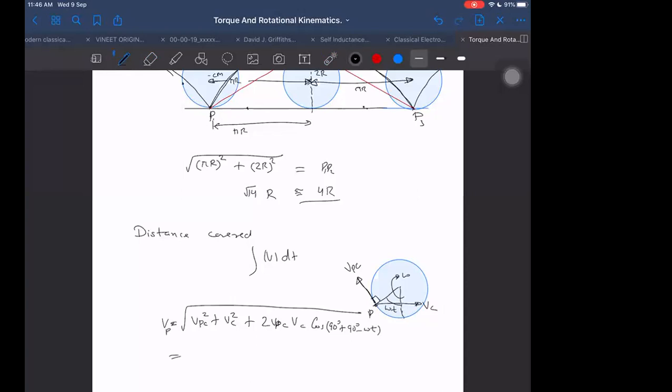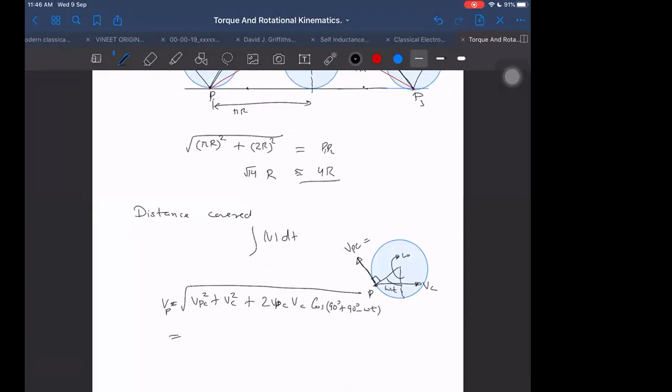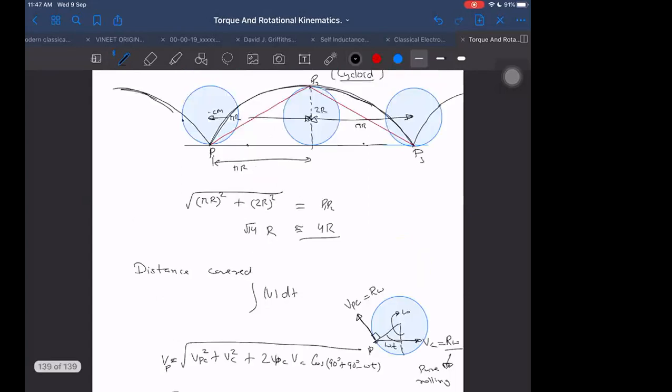What is the speed of point P coming out to be now? We know V_PC is R omega. And because it is pure rolling, for pure rolling, V_C will also be equal to R omega. Only for pure rolling on a horizontal ground, V_C is equal to R omega. You remember why V_C is equal to R omega for pure rolling? Because in pure rolling, this point right here can be assumed to be instantaneously at rest. And if it is assumed to be instantaneously at rest, then we can get the speed this way also.